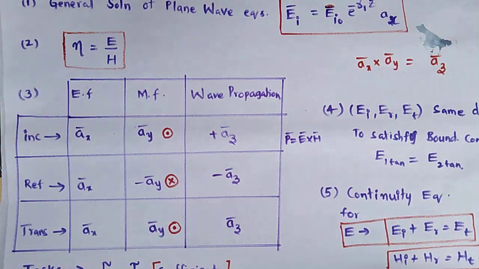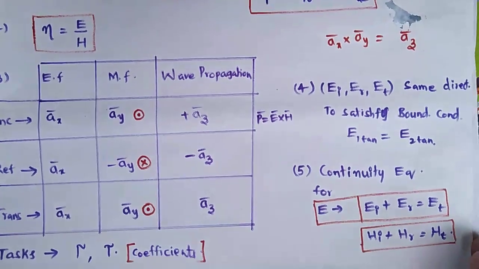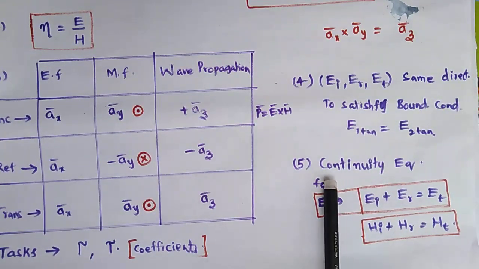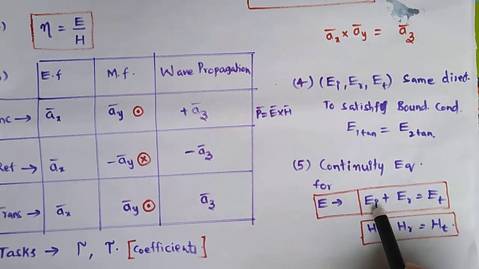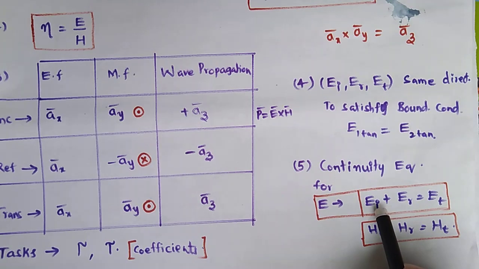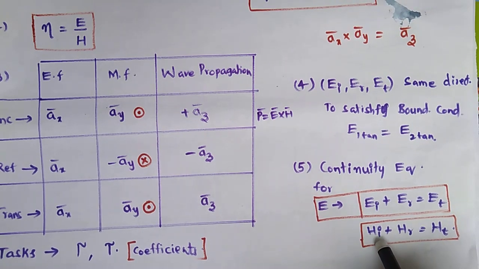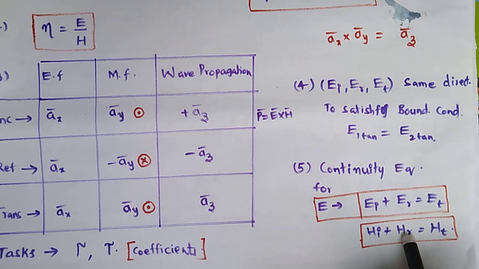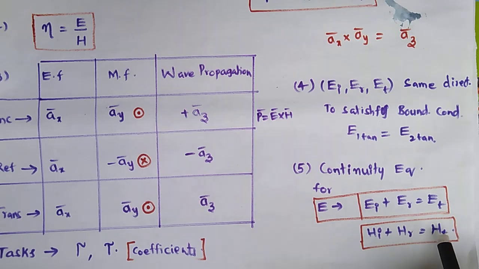Okay, next, one more thing we have to know about is the continuity equations. What are the continuity equations? ET equals EI plus ER. EI is the incident wave, ER is the reflected wave. Here HI is the incident magnetic field intensity, HR is the reflected magnetic field intensity, and HT is the transmitted magnetic field strength.